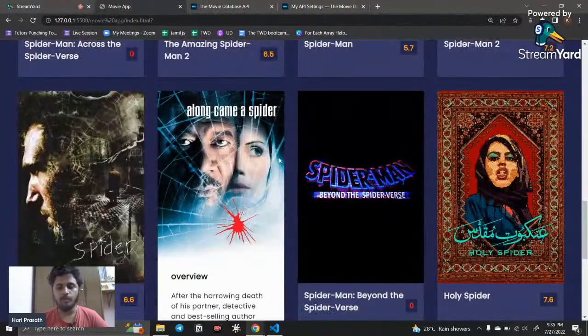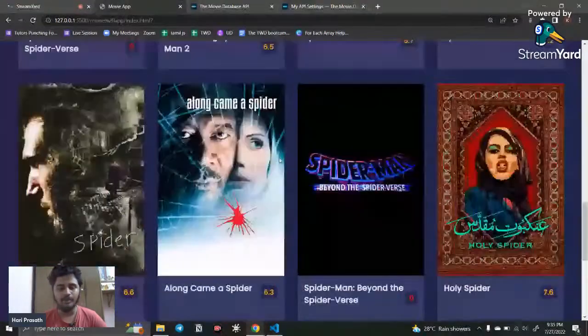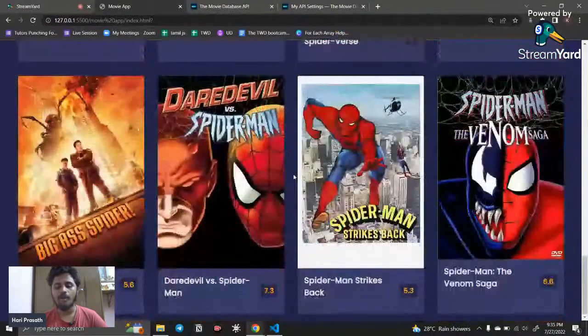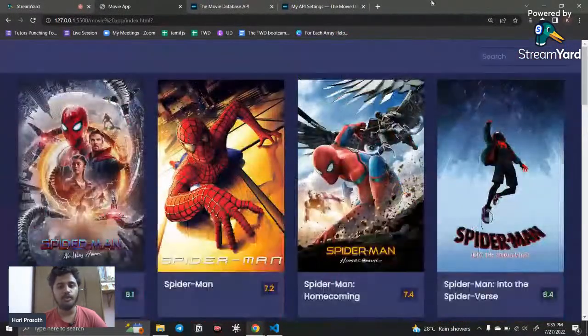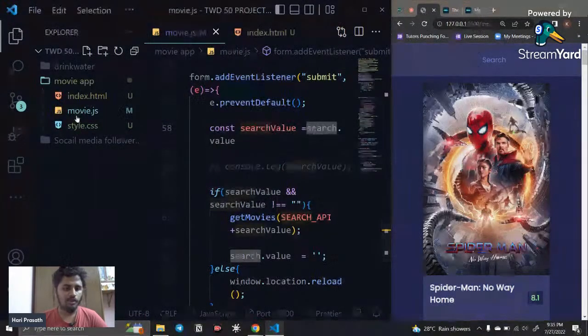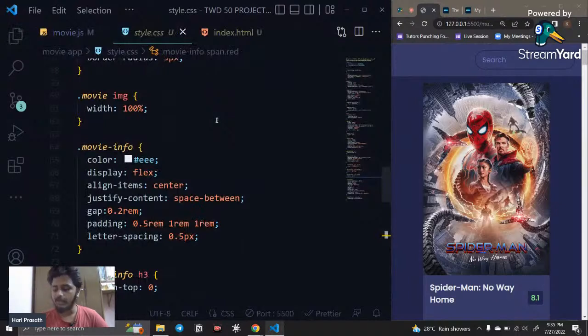Of how to create a movie app. This is a very good project, and you can add it to your portfolio too. You can see how neat this is. If you are good in HTML and CSS, it's going to add extra value. You can add whatever CSS you want. If you have any doubt, just comment right now.